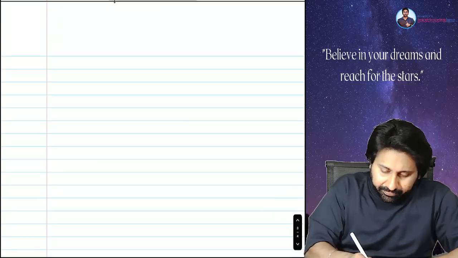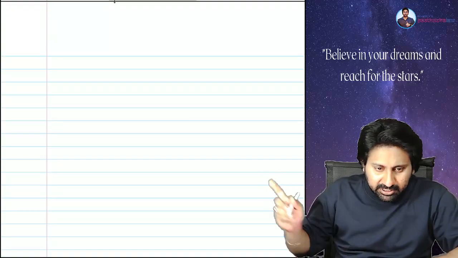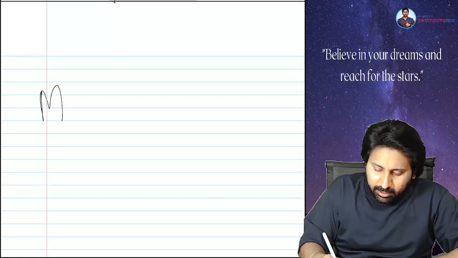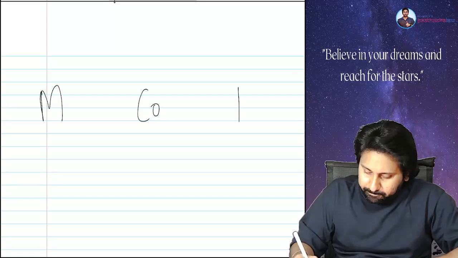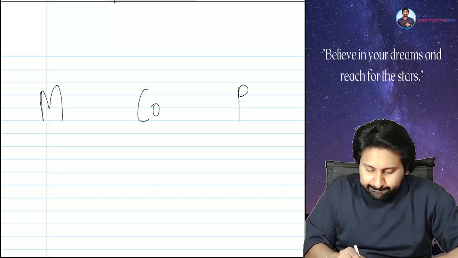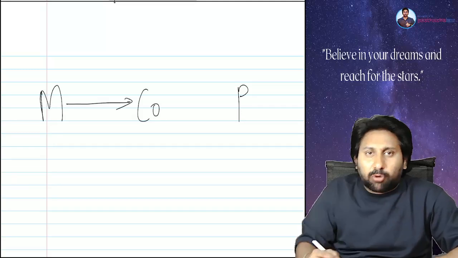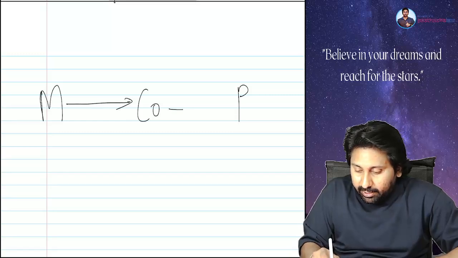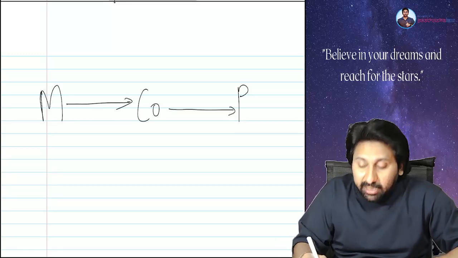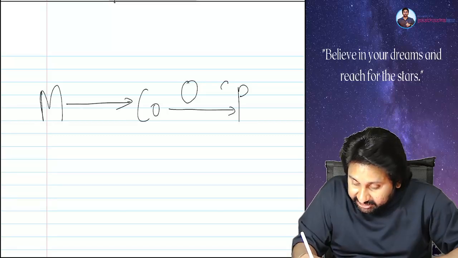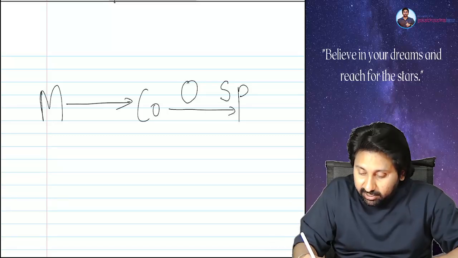See the screen here. Members. Company. Public. Members will convince the company's board of directors. The company will offer the shares for sale.